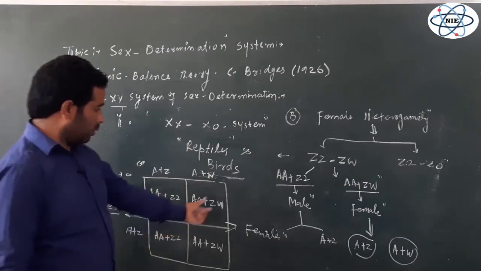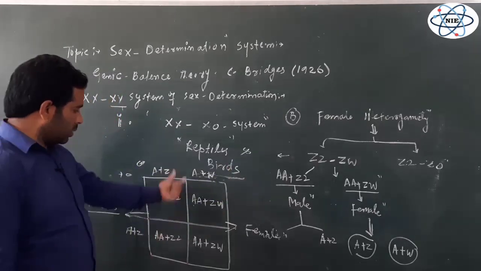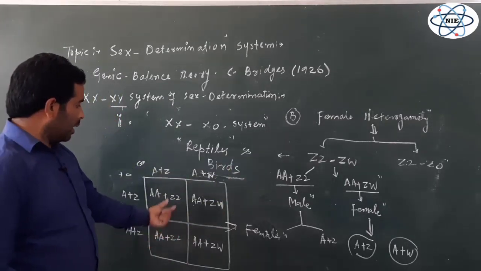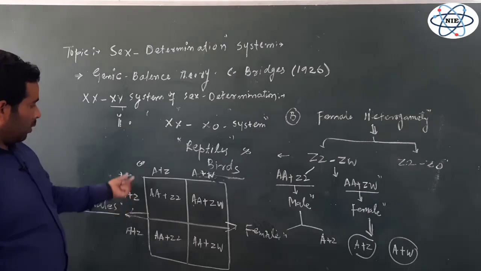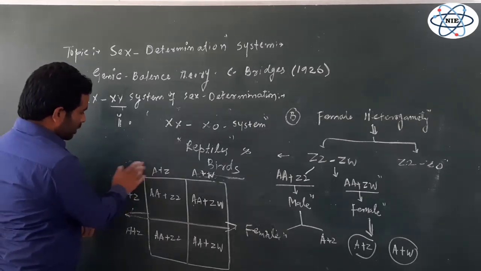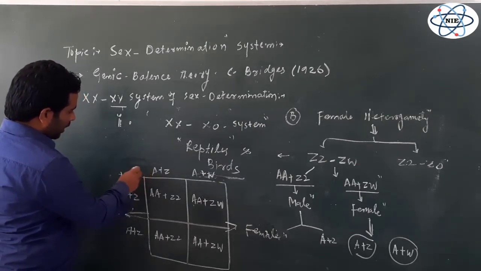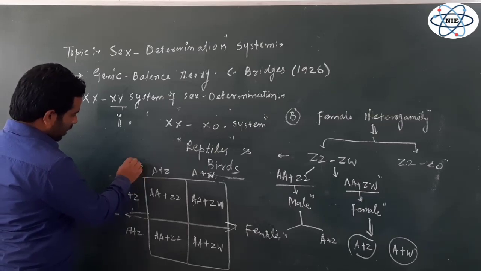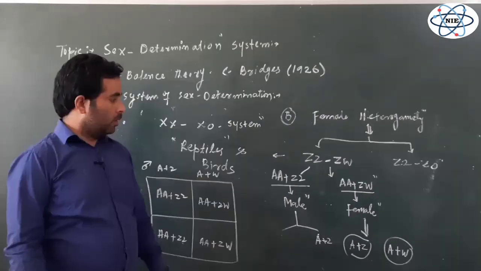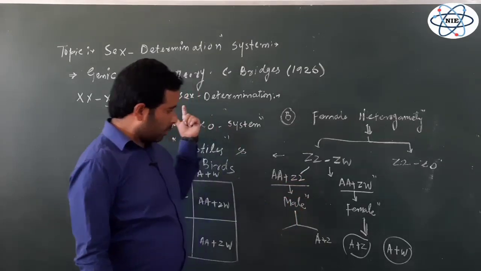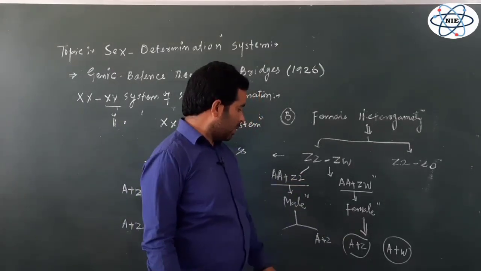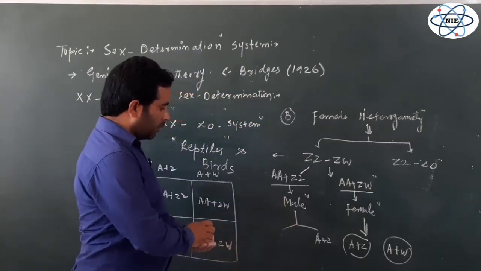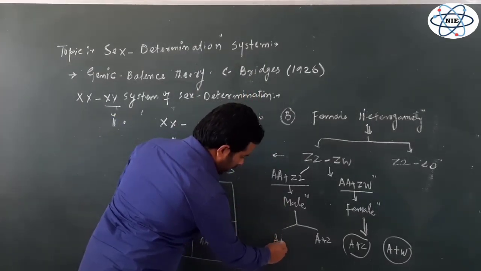So let me repeat this again. For crossing these individuals, we will plot a Punnett square, and in this Punnett square here we will show the male gametes, and here we can show the female gametes. These are the female gametes here. So this system is different from the first one, because here the female is capable of producing two different types of gametes and the male is producing a similar type of gametes, right.